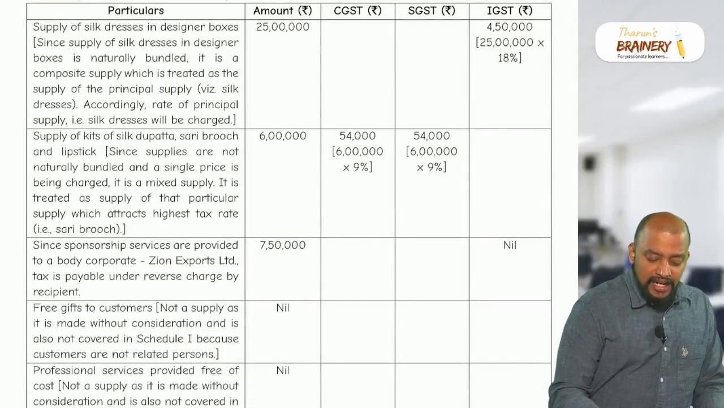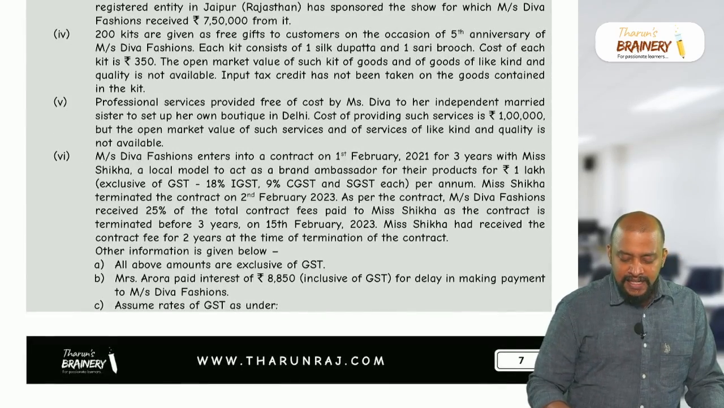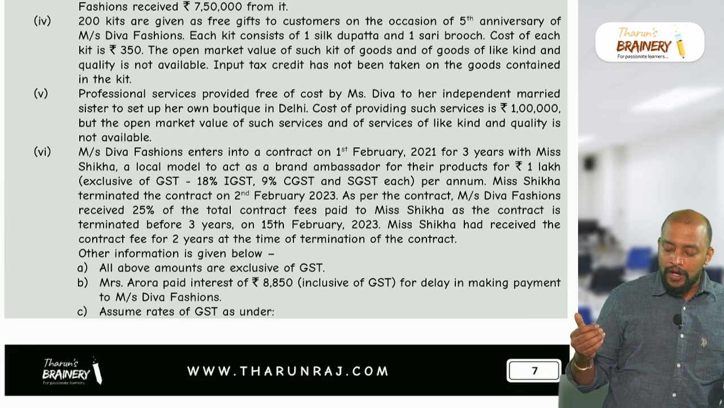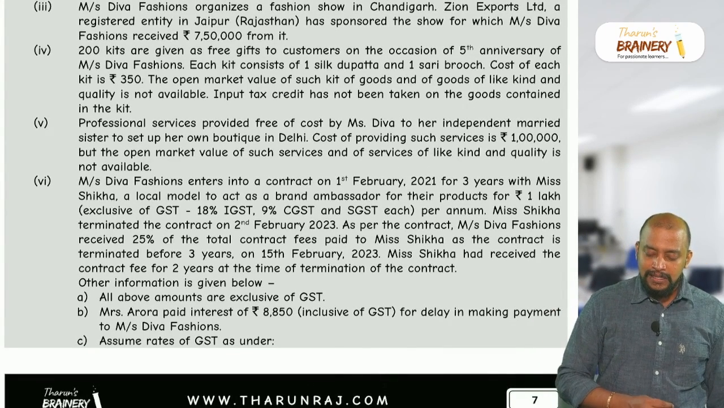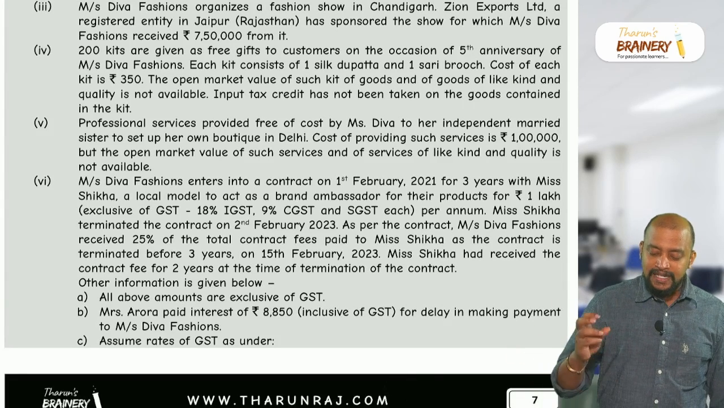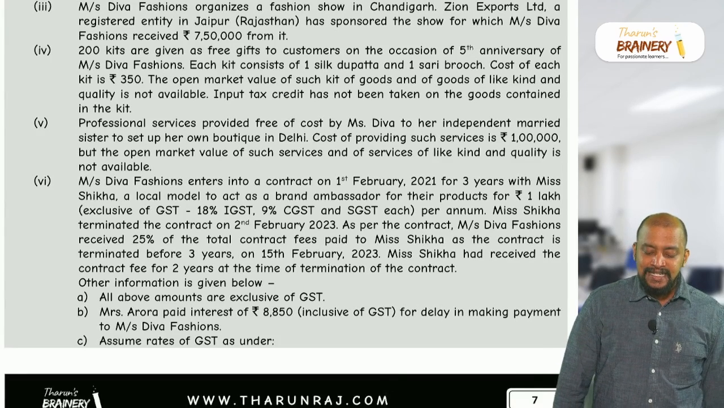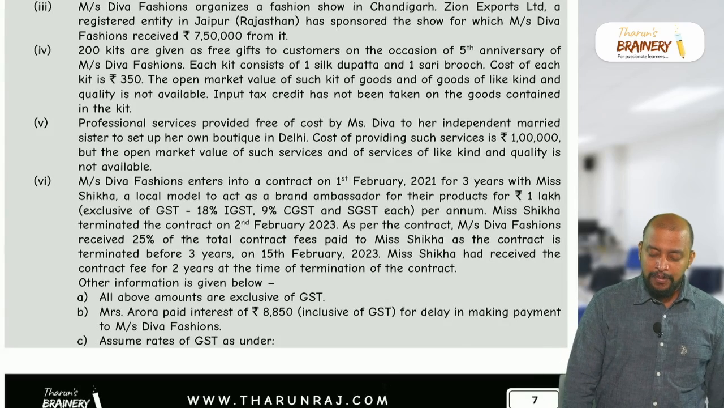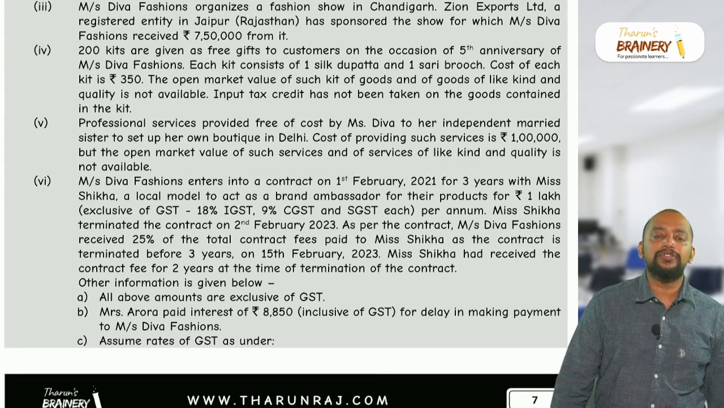Okay, now we will see one more area, the liquidated damages concept. In one question, Messrs. Diva Fashions enters into a contract on 1st February 2021 for 3 years with Miss Shika, a local model, to act as a brand ambassador for their products for rupees 1 lakh per annum. Miss Shika terminated the contract on 2nd February. As per the contract, Messrs. Diva Fashions received 25% of the total contract fees paid to Shika, as the contract is terminated before 3 years.